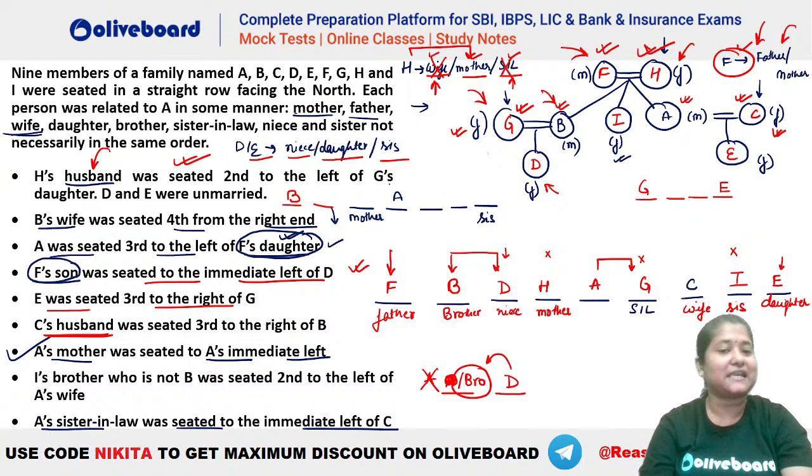And he had to be second to the left of G's daughter. Who is G's daughter? You can see G's daughter is niece. That means D should be the niece here. So you can see F will be second to the left of D, who is niece here. And if D is niece, that means E will become the daughter.